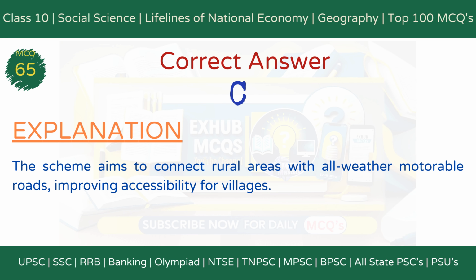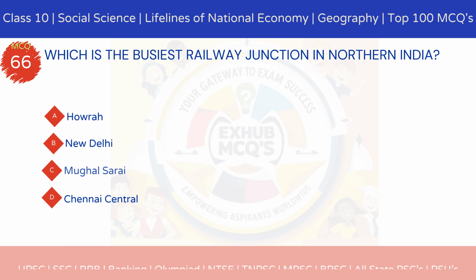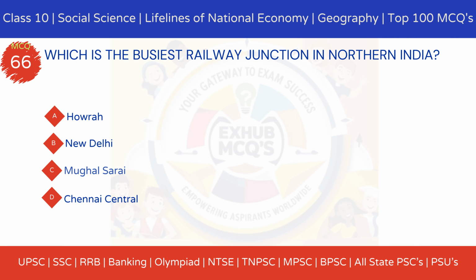Explanation. The Pradhan Mantri Gramin Sadak Yojana aims to connect rural villages to urban centers through all-weather roads, promoting rural development. MCQ 66. Which is the busiest railway junction in northern India?